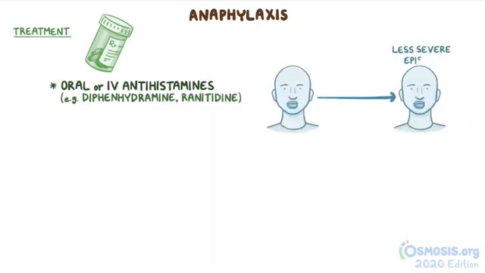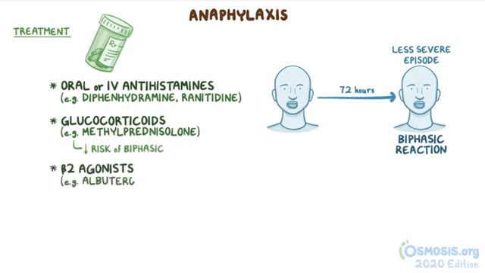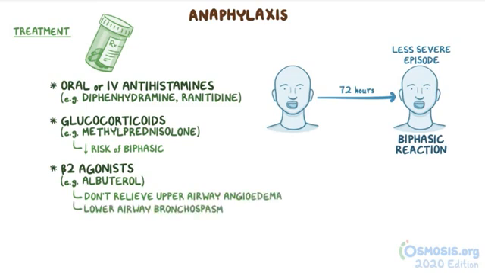Sometimes a less severe episode of anaphylaxis can recur within 72 hours after the initial episode, and this is called a biphasic reaction. Glucocorticoids like methylprednisolone have a delayed onset of action, so they're thought to help reduce the risk of a biphasic reaction. Beta-2 agonists like albuterol do not help relieve the upper airway angioedema, but they do help with lower airway bronchospasm.